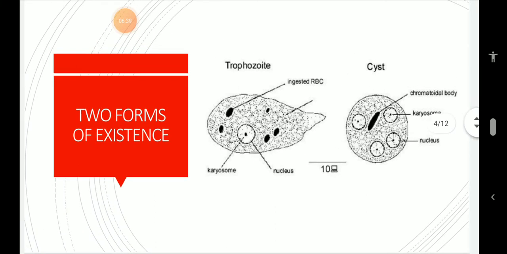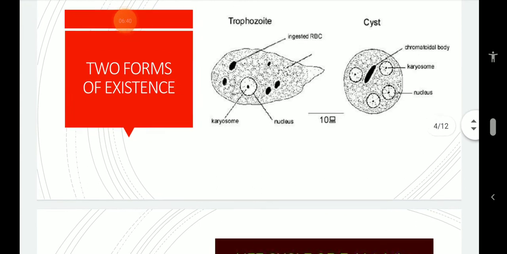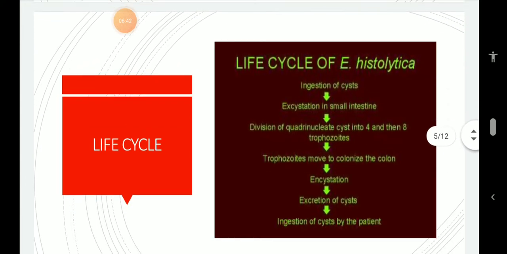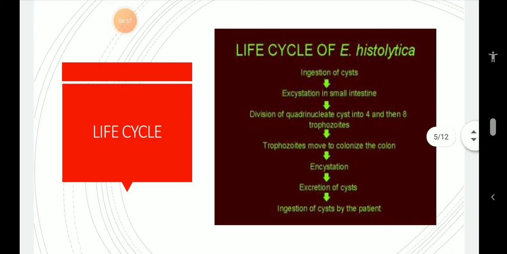So, this is about the two forms of existence of Entamoeba histolytica. And now coming to the life cycle of Entamoeba histolytica. Entamoeba histolytica is monogenetic. Its life cycle is completed in only one host, and that's why it's called monogenetic, the host being us, that is man. And its life cycle is completed in man through several steps.